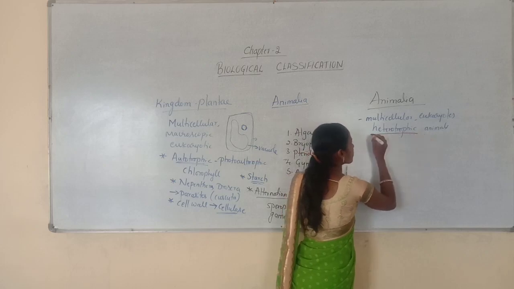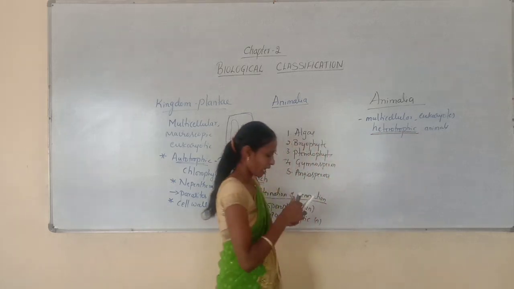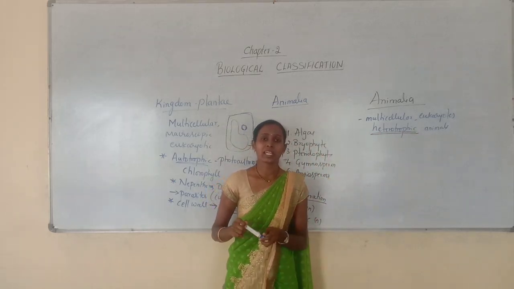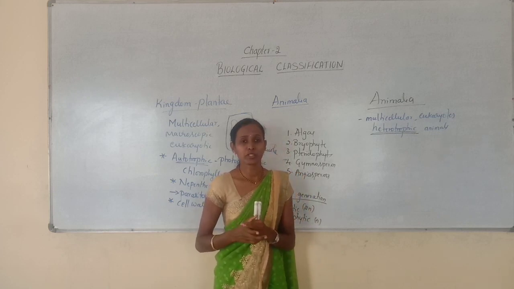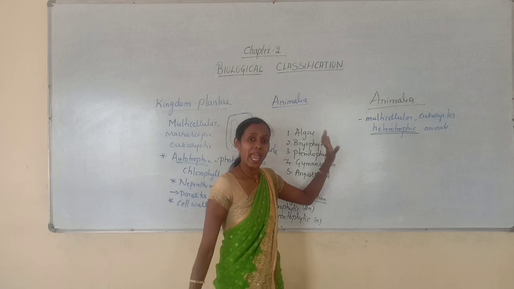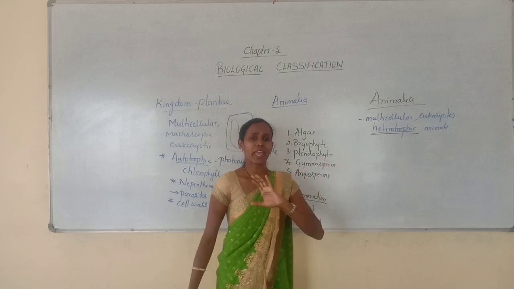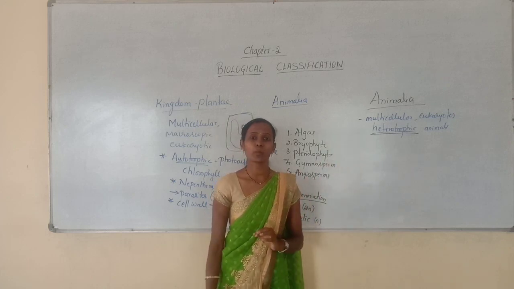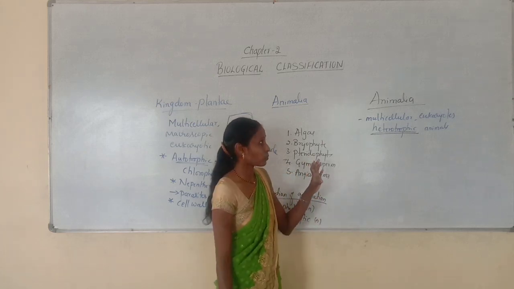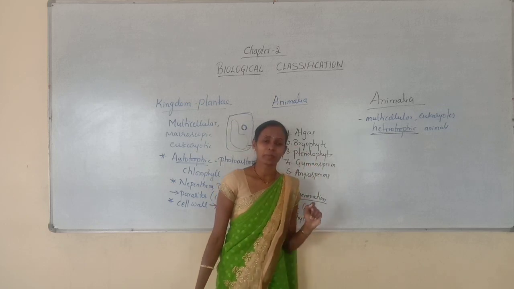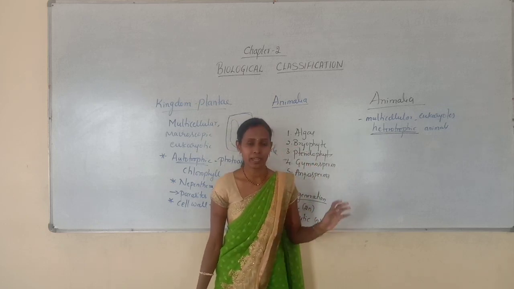They are heterotrophic organisms. And kingdom Animalia is the largest kingdom because about 1 million species can be seen in this kingdom. And they are found everywhere. We say cosmopolitan: if they are present everywhere, in all types of habitat, they are called cosmopolitan. Yes, animals can be seen in almost all habitats.